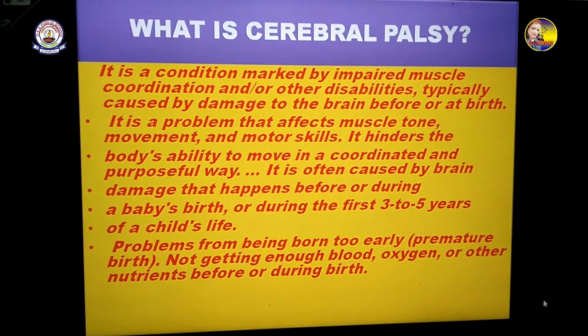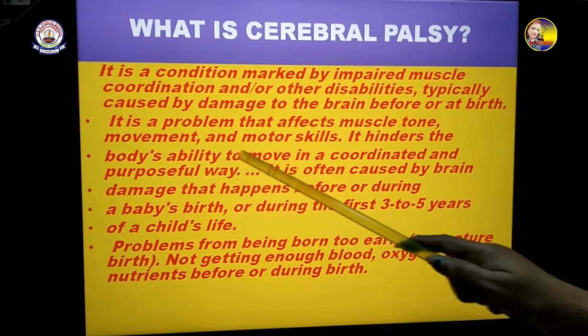When the child is about to be born, sometimes due to some damage to the mother or when the child is in the womb of the mother, at that time it has an effect on the baby inside the womb. So because of this reason also, sometimes the child is born like that. And before birth or at the time of birth also, maybe due to the carelessness of some doctors or something, some children are born like that.